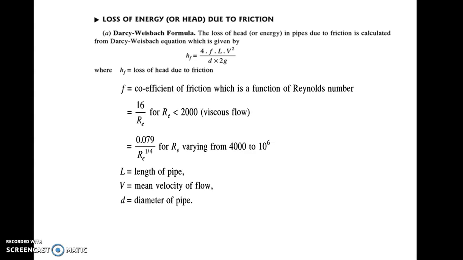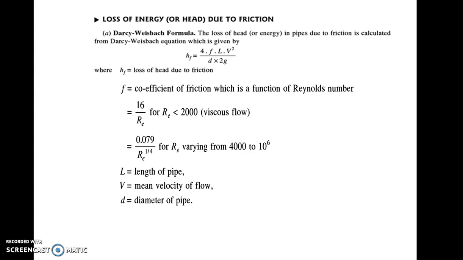Now one more thing I want to tell you here, that the term small f is called the coefficient of friction, while in some books you will find a combined term replacing 4 into f, that is 4f, which is generally given as f dash.